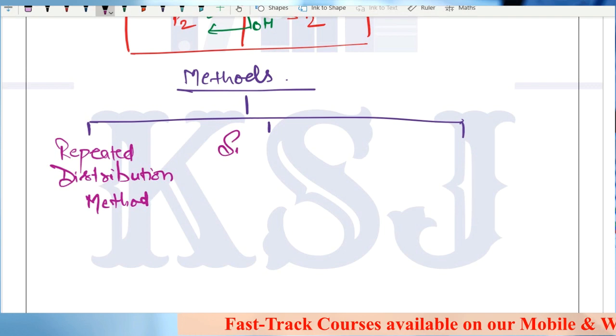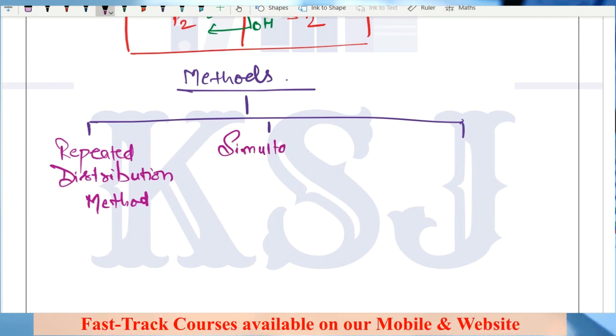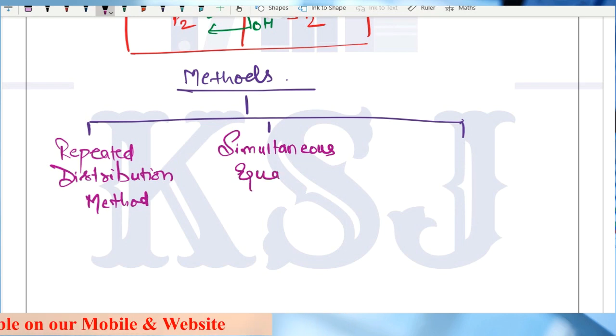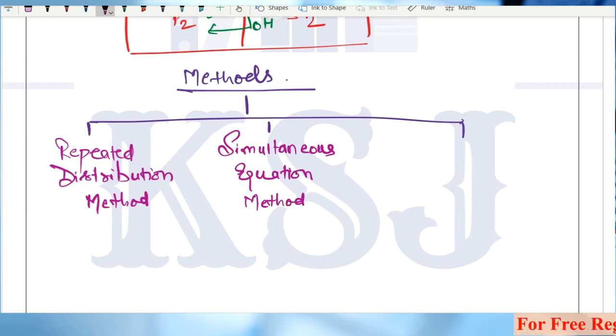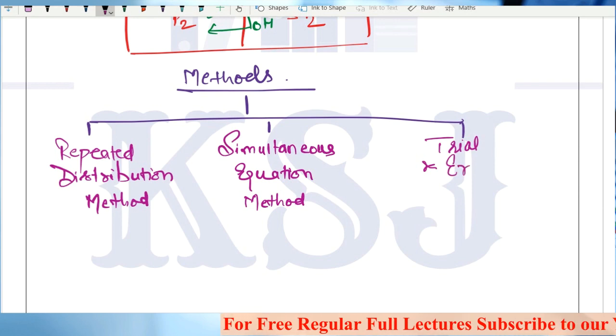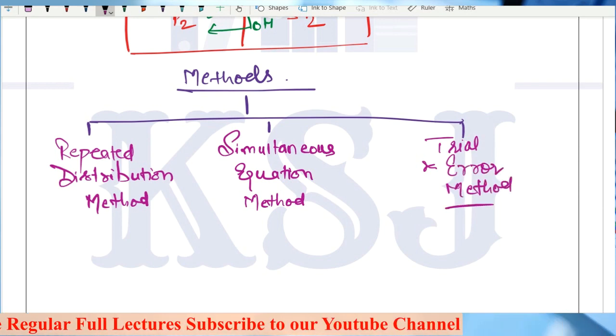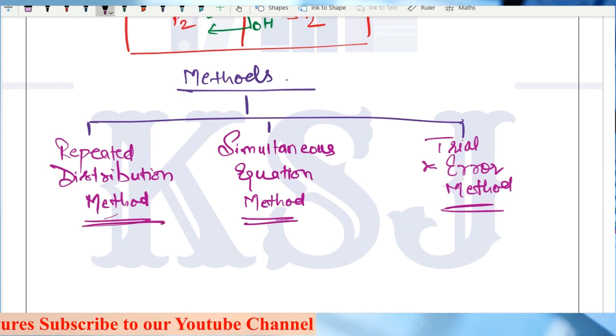Then is the simultaneous equation method. And the third one is the trial and error method, right? So these are the three methods that we have to cover.